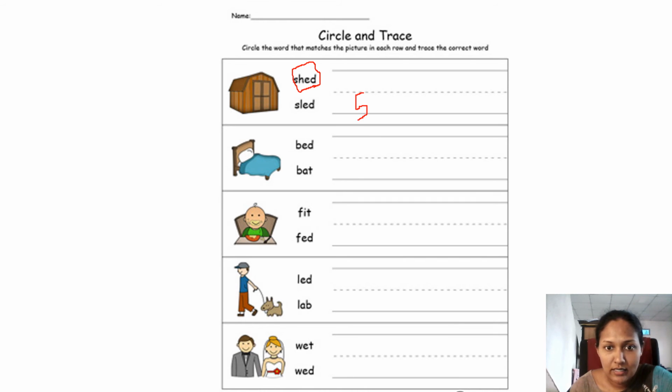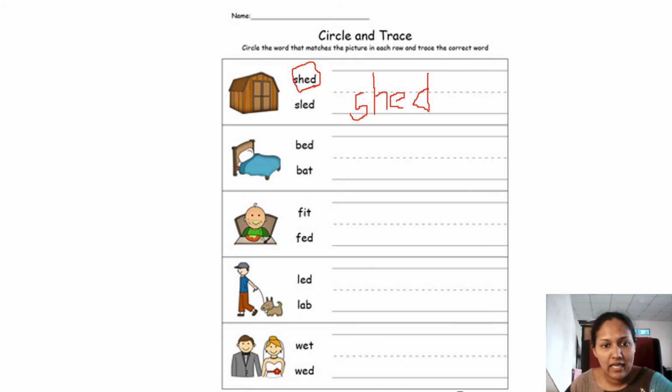Oh, I can't write properly. Sorry. Like this, you have to write inside the line. Right? Teacher used the mouse to write, so it's very difficult. You can write properly with your pencil. So like this, we write. Okay, shed. So like that, you can do all the pictures.